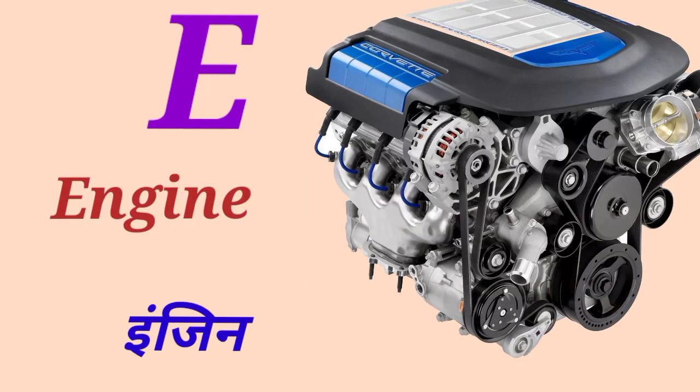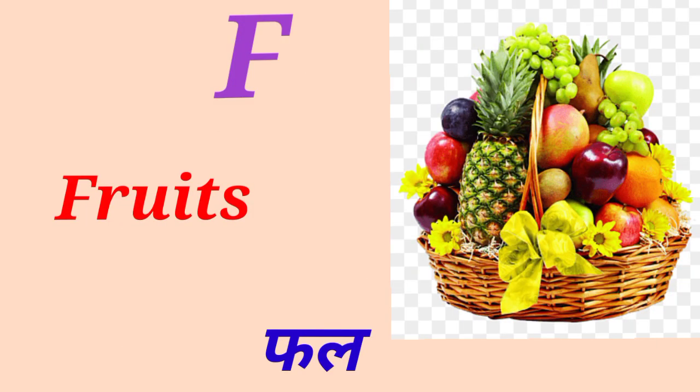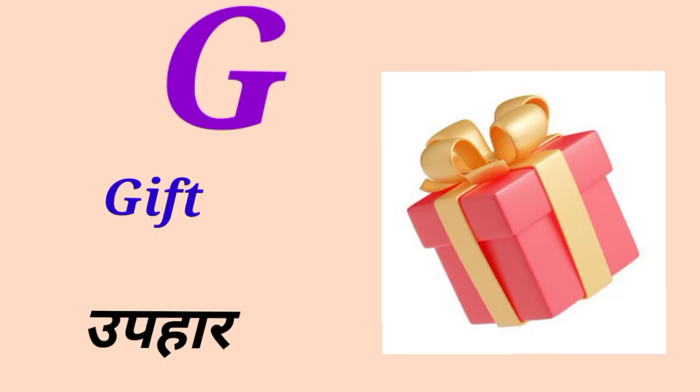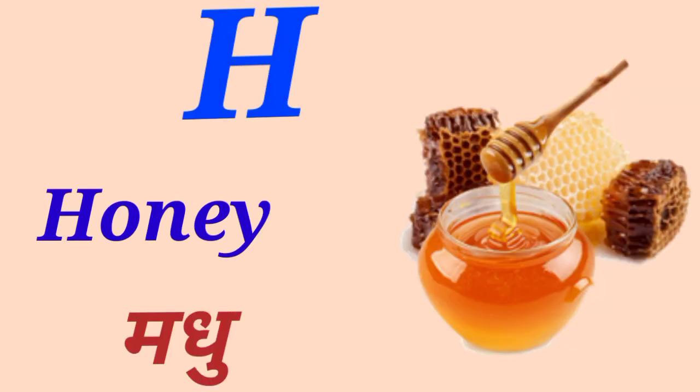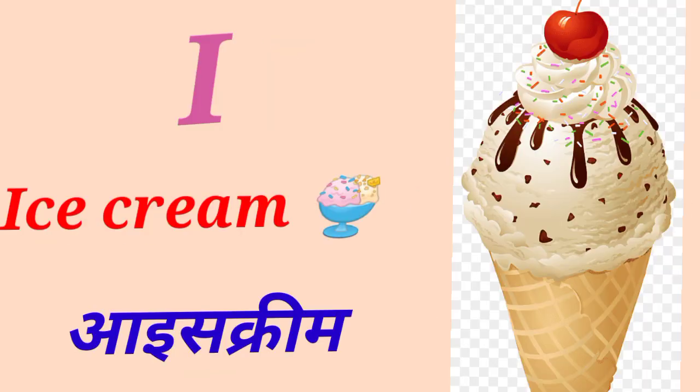E for engine means engine. F for fruits, fruits means phal. G for gift, gift means upahar. H for honey, honey means madhu.